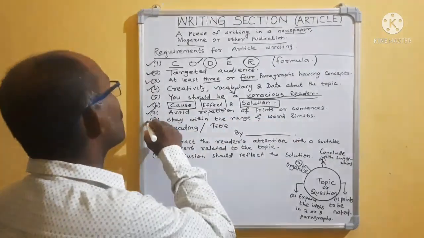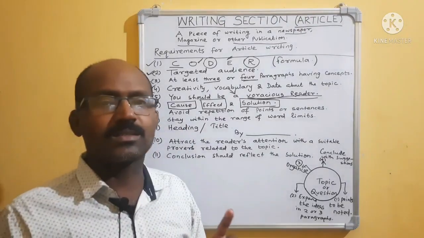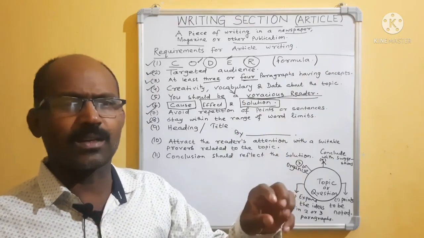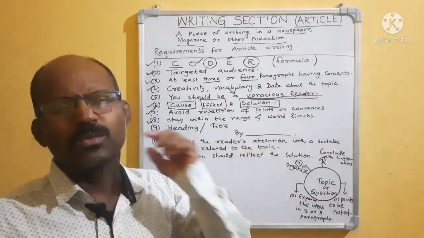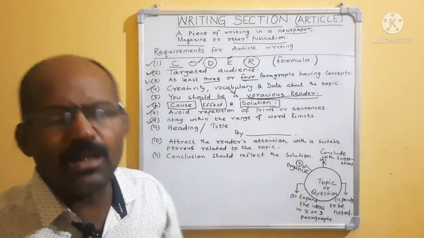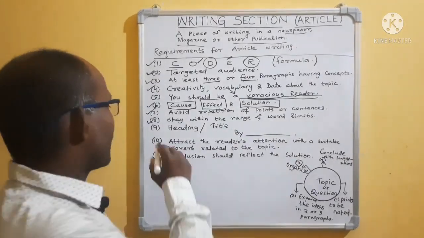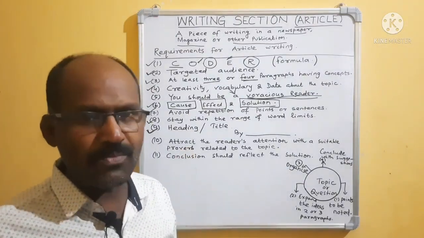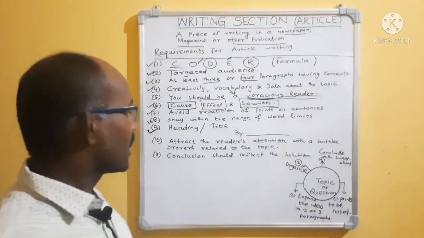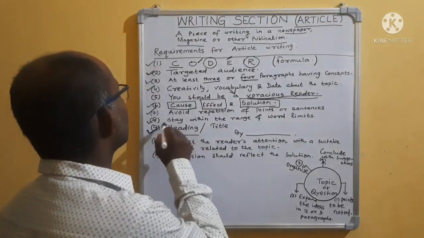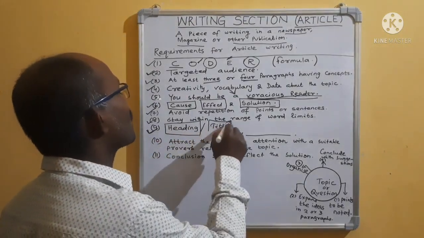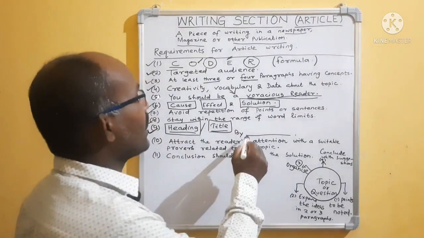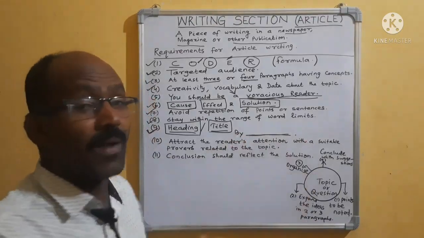Then stay within the range of word limits. Whatever word limit the instructions have given, try to stay within it. Then while you are reading an article in a newspaper or magazine, you have marked that there is a heading or title. And after the title, what are you finding? Now you are finding what is it by whom?